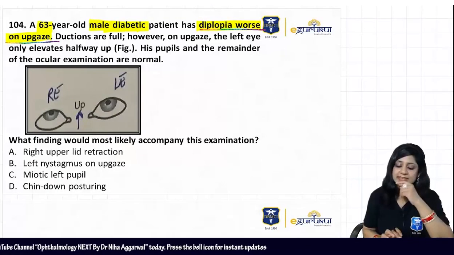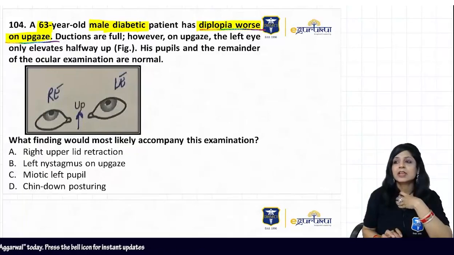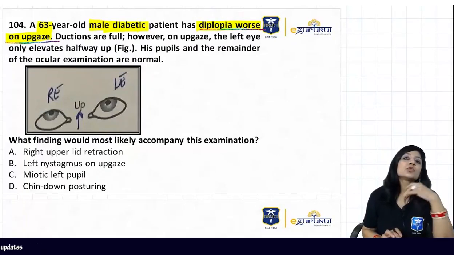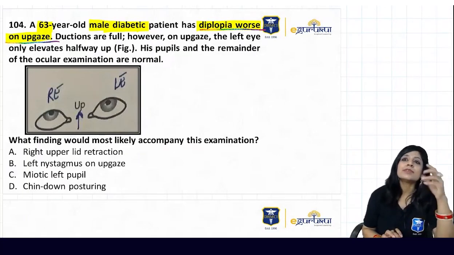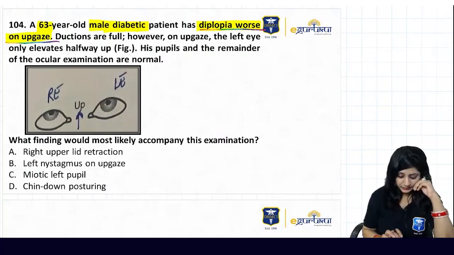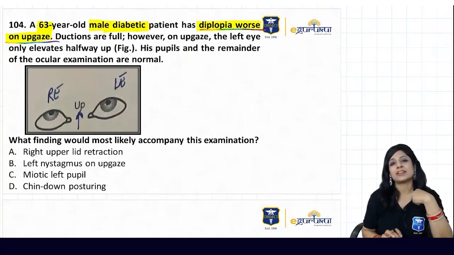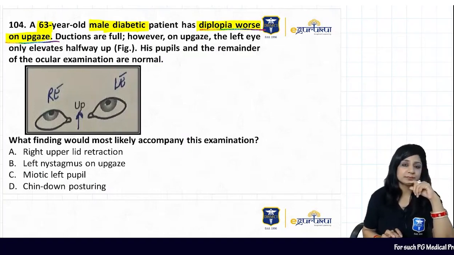Can you do the CSF analysis in this case? CSF analysis is usually done in cases where we have infections like tubercular meningitis and all, not in these cases. So if you are suspecting some infective cause of optic neuritis, then you can go for it.